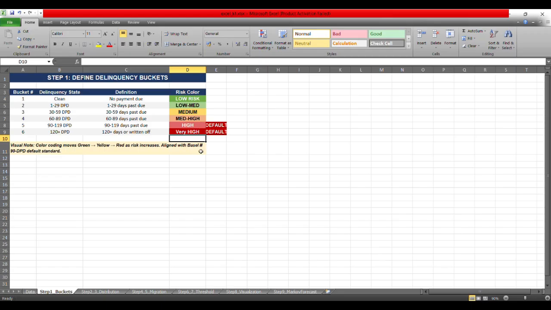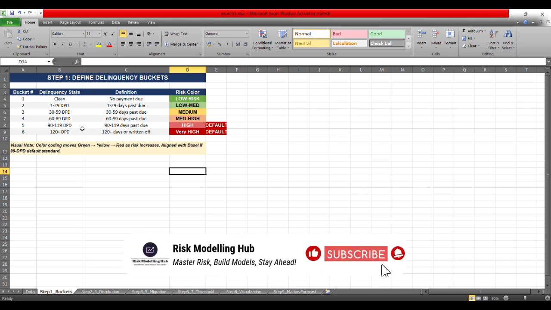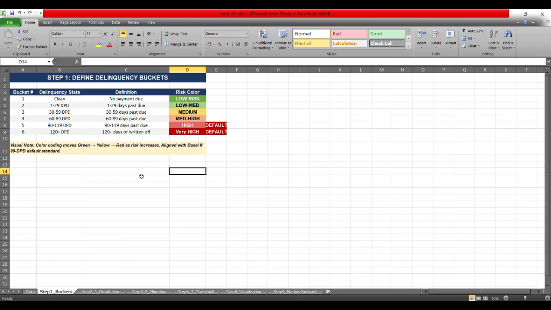So the color coding is moving from green to yellow to red as the riskiness is increasing. Basically, our target is to derive the threshold such that if it gets aligned with the Basel III default standard, it will give us a liberty, or I would say a relaxation in our mind, to explain to our senior stakeholders as well, because it will give them a bit of confidence.